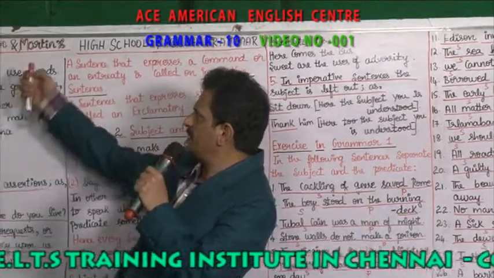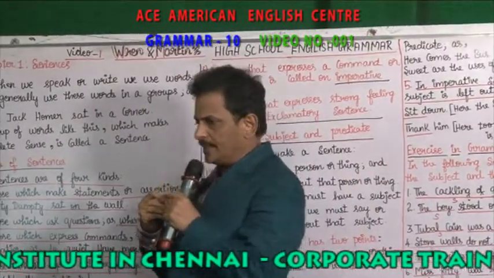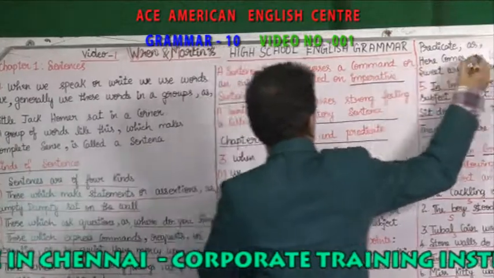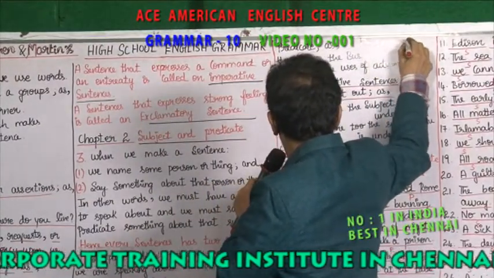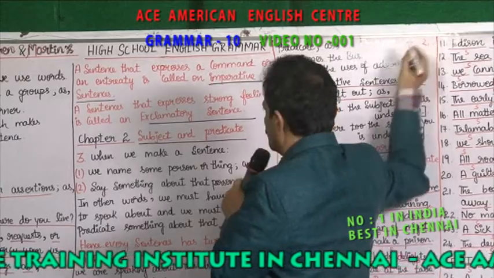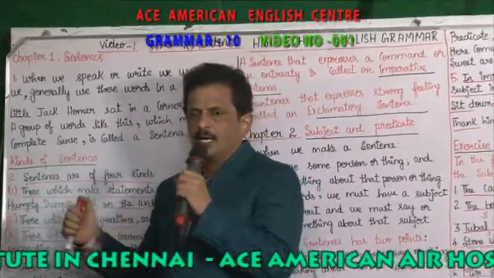Now we have come to Wren and Martin's, page number 1 and 2. Sentences. Chapter 1 is sentences.